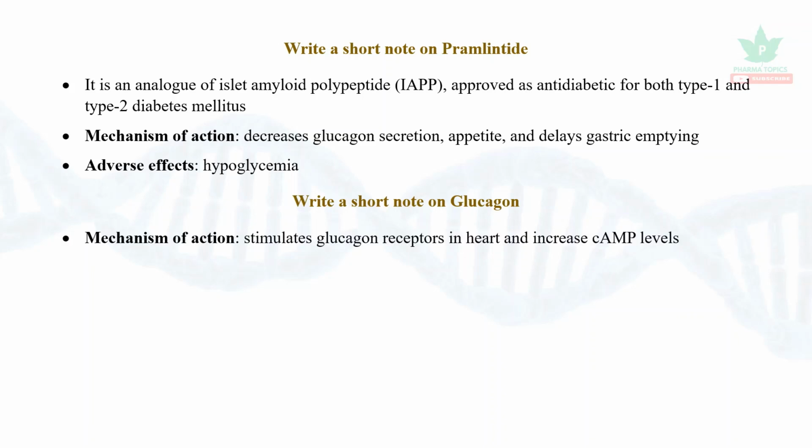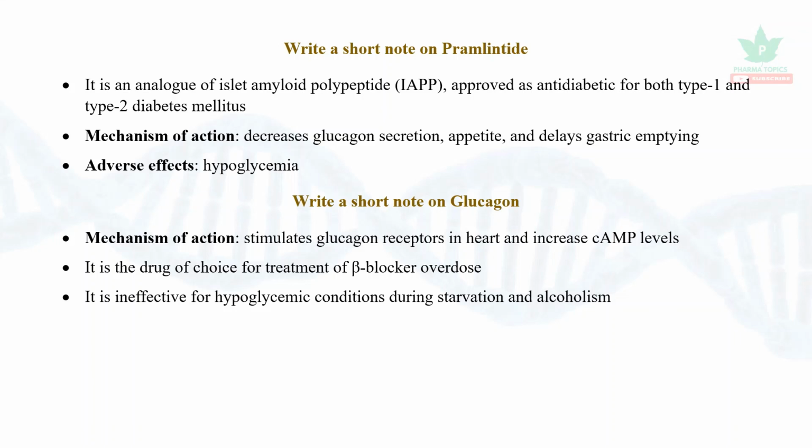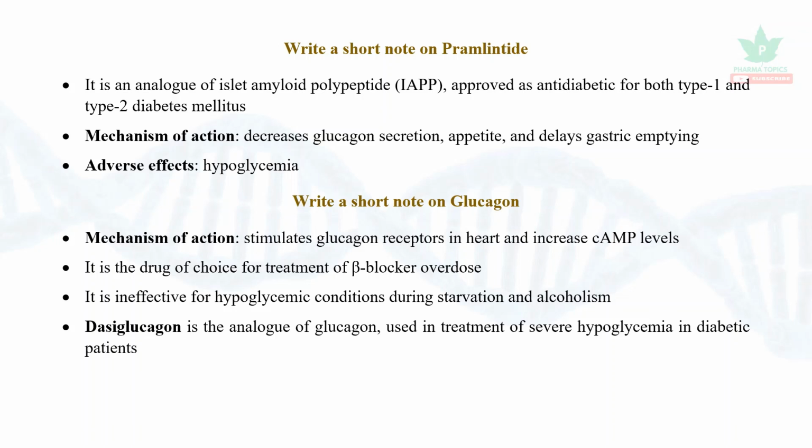Let us see a short note on glucagon. It stimulates the glucagon receptors in the heart and increases cyclic AMP levels. It's a drug of choice for treatment of beta blocker overdose. It is ineffective for hypoglycemic conditions during starvation and alcoholism. Dasiglucagon is an analog of glucagon, used in treatment of severe hypoglycemia in diabetic patients.